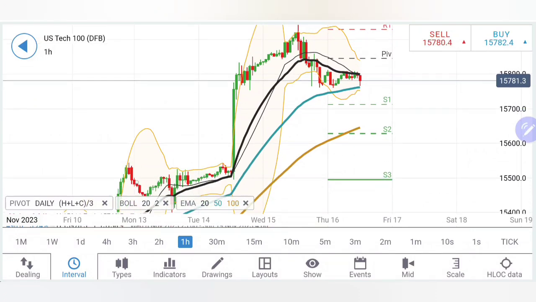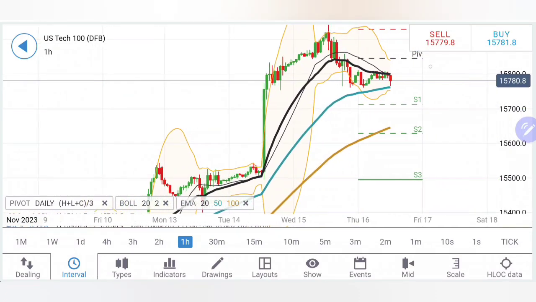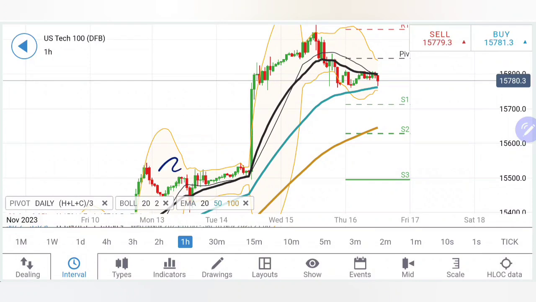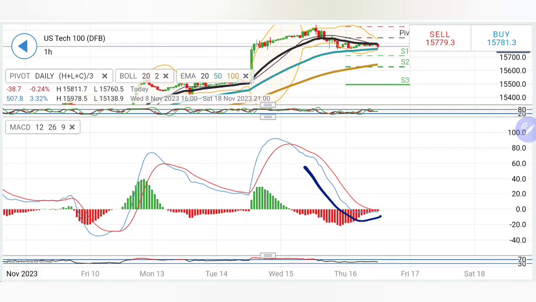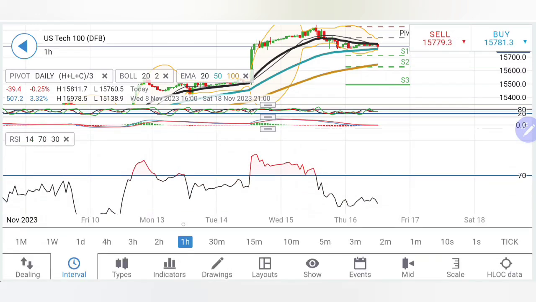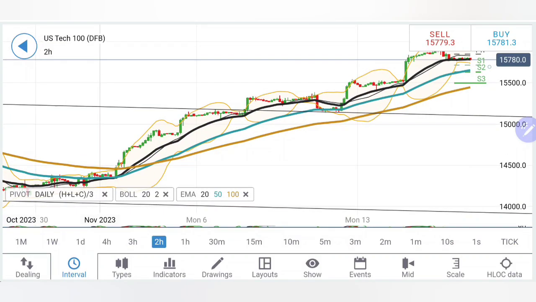600 levels. See, this was the breakout here. On the hourly charts, if you look, this was the breakout, it can completely erase the gains. If it stays below 15,700 levels, more bearishness is going to prevail here. Stochastic flat, MACD has seen a good drop. It is willing to cross over, but it is not showing any signs of a crossover yet. RSI looking downwards.